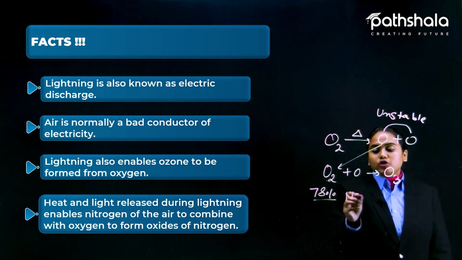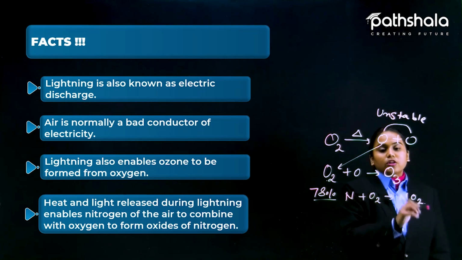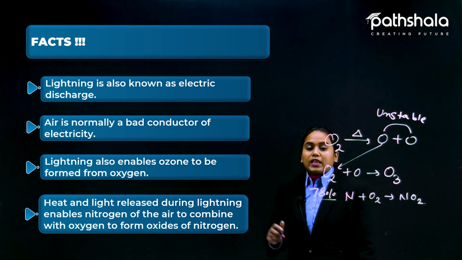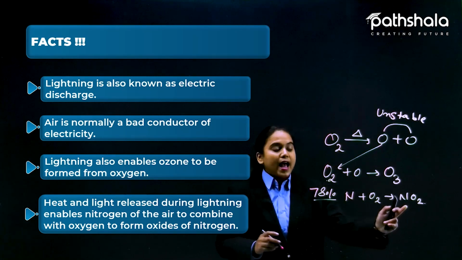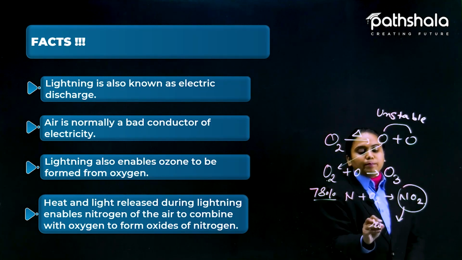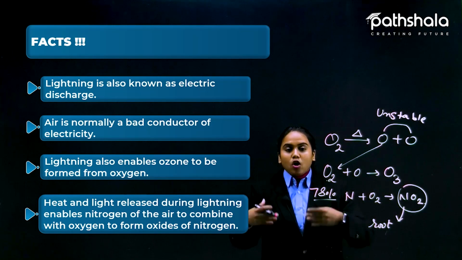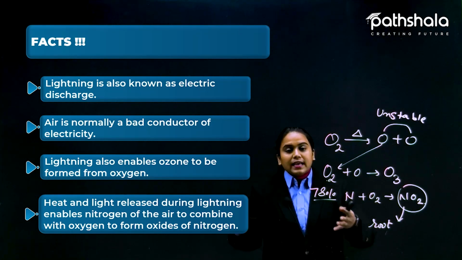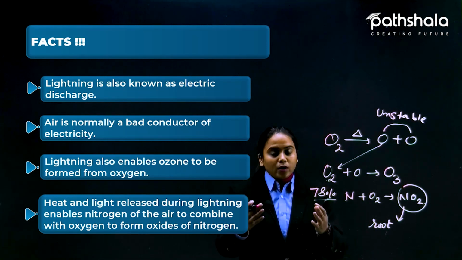So that combines with the oxygen that is present, and that gives us nitrogen oxide. Okay, so that is very good for the proper growth of plants, and that mixes with the water and goes up to the roots of the plants, and the roots of the plants, through the osmosis process, take it in, and that makes the growth of the plant very good.